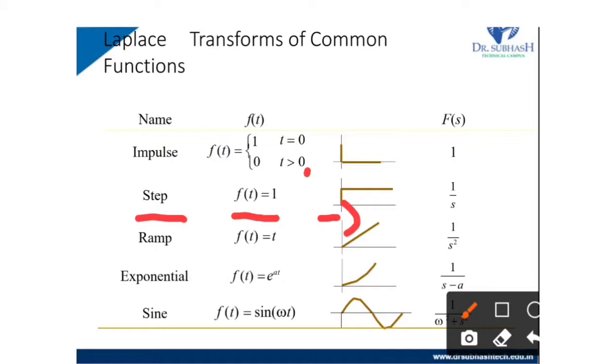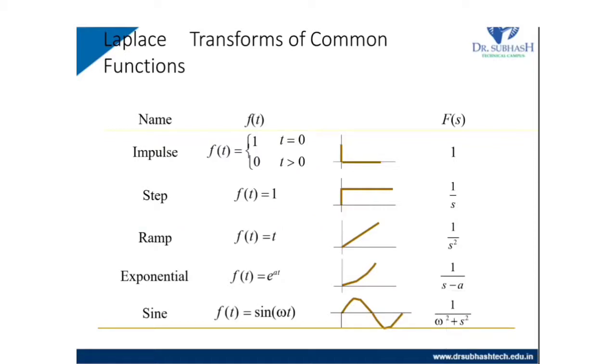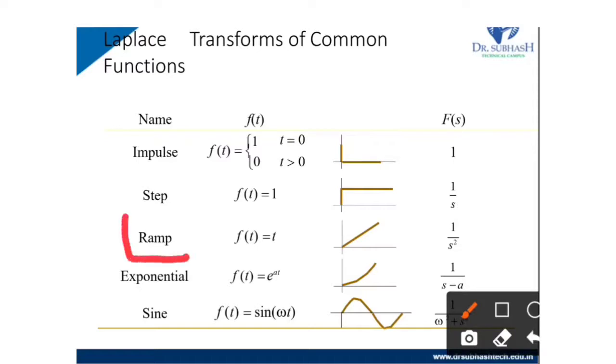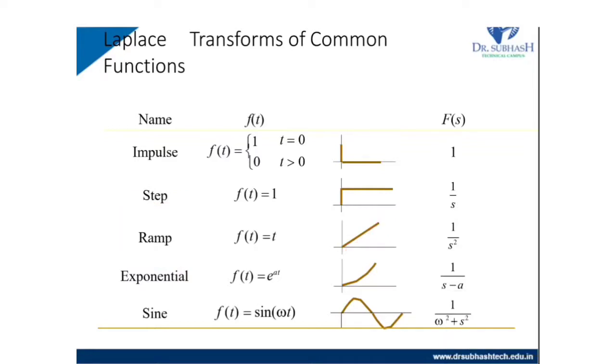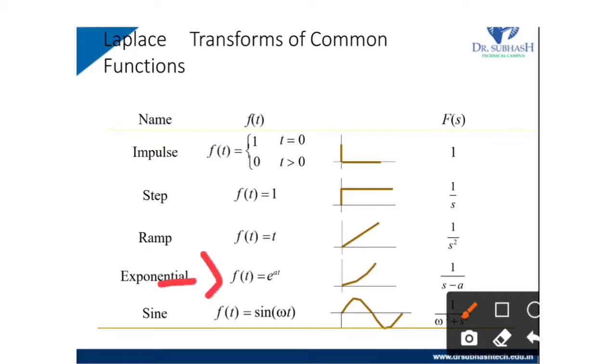The next common function is the ramp. Ramp is f of t equal to t, so it is a line. Then the Laplace transform is 1 upon s square. Then the exponential: f of t equal to e raised to at, and its Laplace transform is 1 upon s minus a.